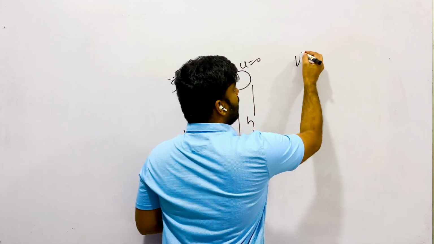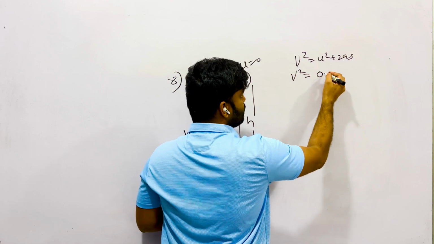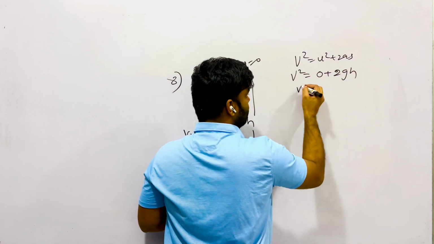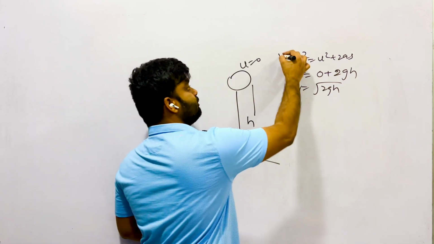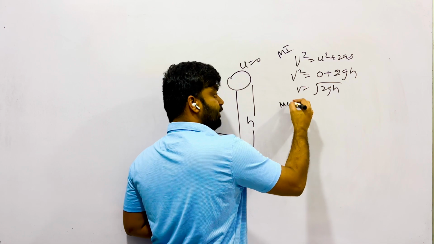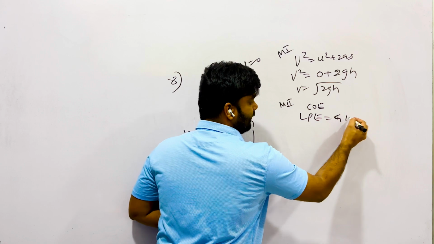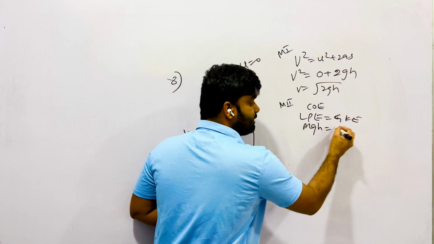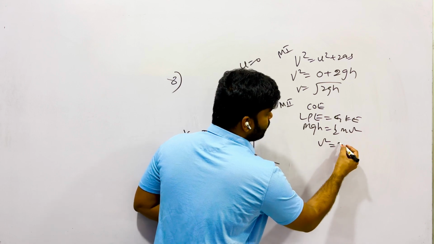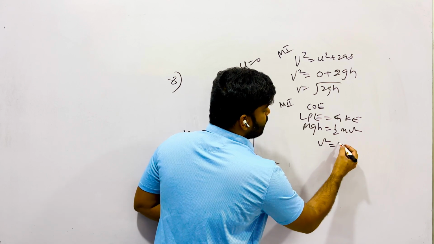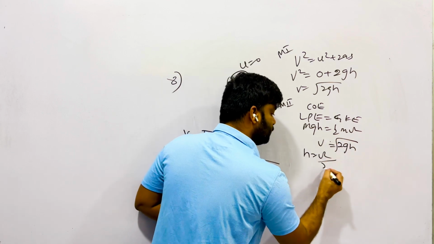Otherwise, you can use v squared is equal to u squared plus 2as. Final velocity we are going to find. Initial velocity is 0 and 2 into g into h. V is equal to root of 2gh. Or otherwise, you can use conservation of energy. This is method 1. Both are same. This equation is based on conservation of energy. Therefore, loss of potential energy is equal to gain of kinetic energy. mgh is equal to half mv squared. From that also you can get v squared is equal to 2gh, v is equal to root of 2gh. Or the same way h is equal to v squared over 2g. Both are same.